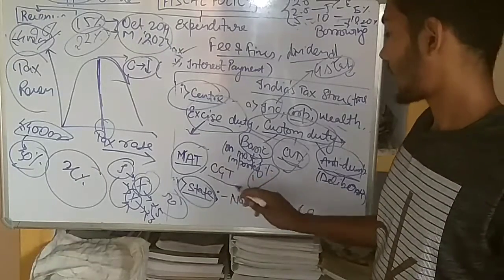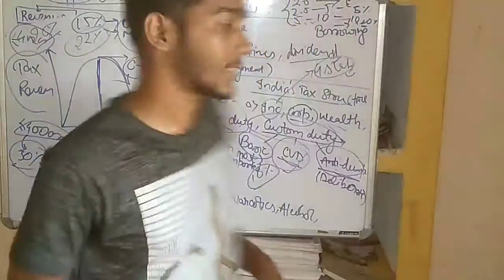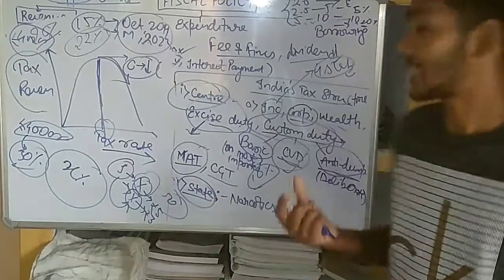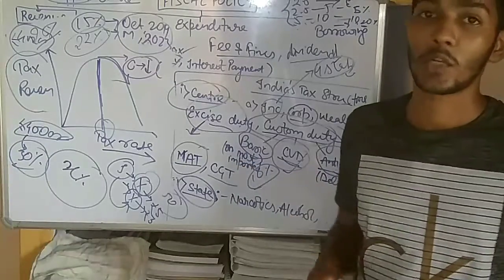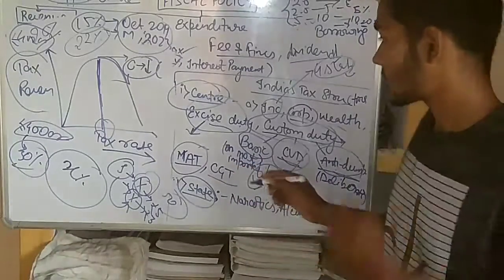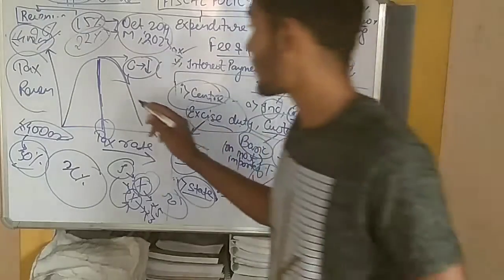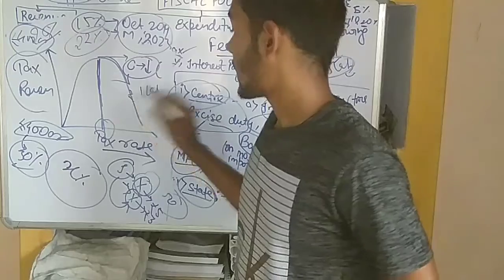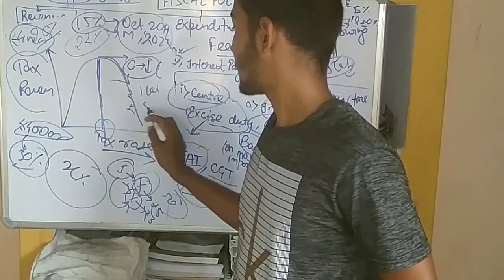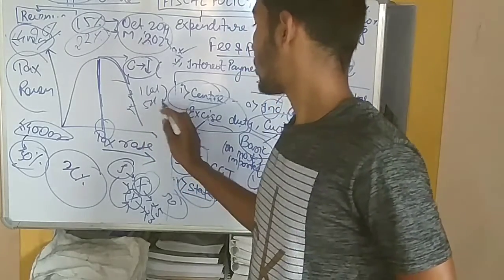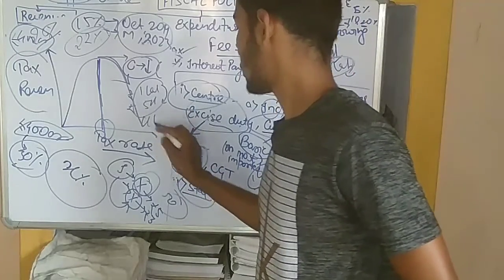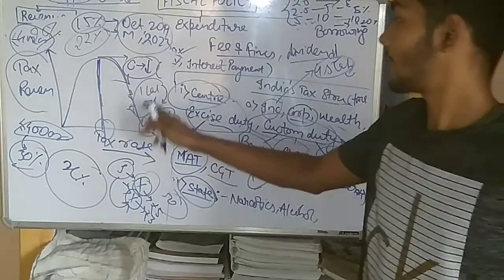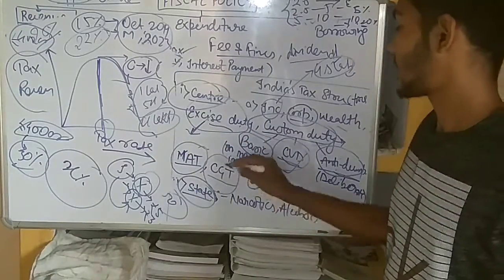Now CGT, capital gains tax. Capital gains tax is a tax on the gain in capital. For example, suppose you purchase a share from the market and its price is 1 lakh, and after 1 year its price increases to 5 lakh. Then you have to give tax on the 4 lakh, because you have gained capital. On that gain you have to give tax. That is known as CGT, which means capital gains tax.